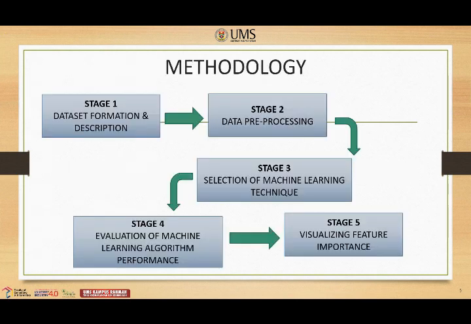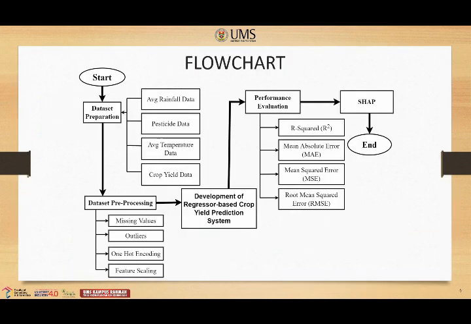There are 5 stages in this paper's methodology. Stage 1 is dataset formation and description, followed by data preprocessing, selection of machine learning technique, evaluation of machine learning algorithm performance, and finally visualizing feature importance. As shown on the screen, this is the flowchart of the experiment in this paper. Further explanations of the flowchart will be given.